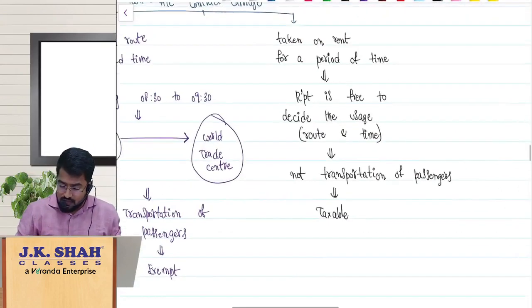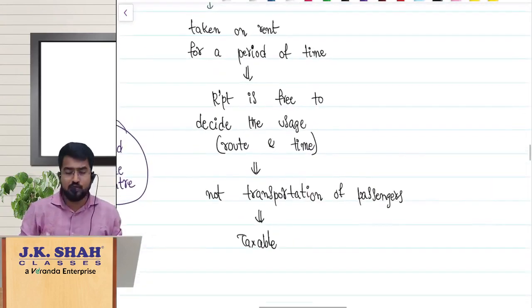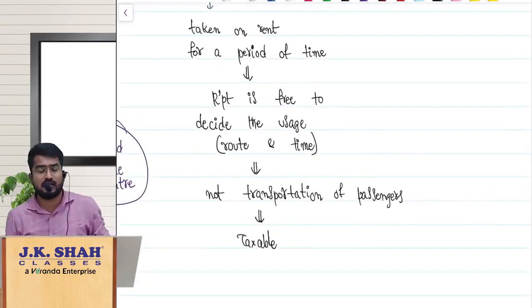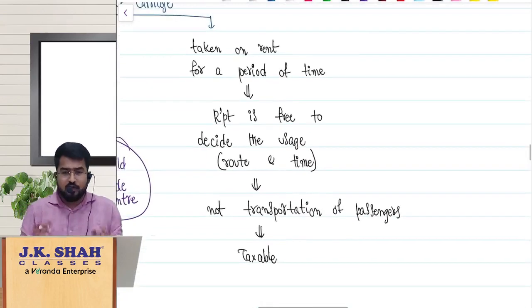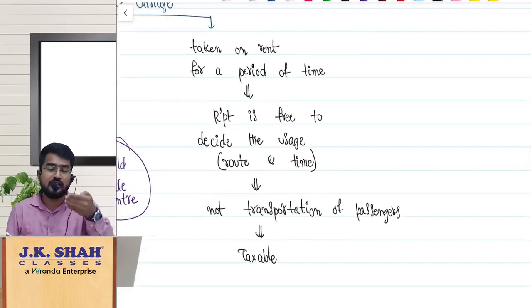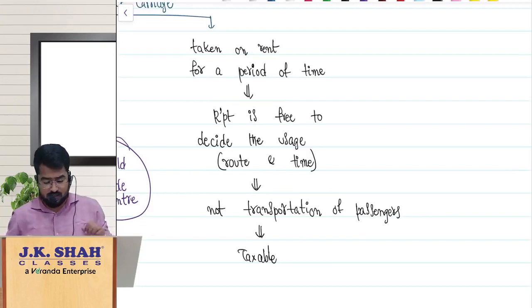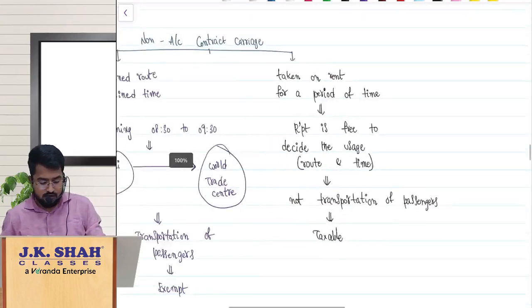But when the vehicles are at your disposal, when the non-AC contract carriages are taken on rent for a period of time where they are at the disposal of the recipient based on usage and time, then it cannot be treated as transportation of passengers, and hence it is not exempt. So simple logic, my dear friends.